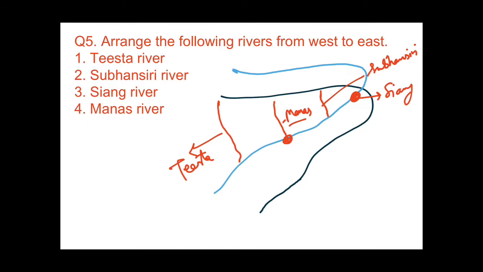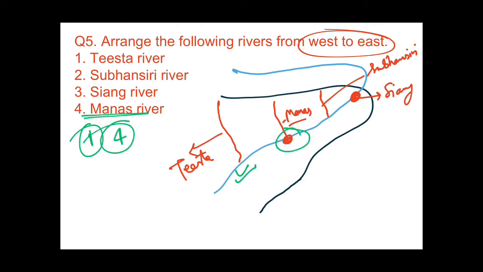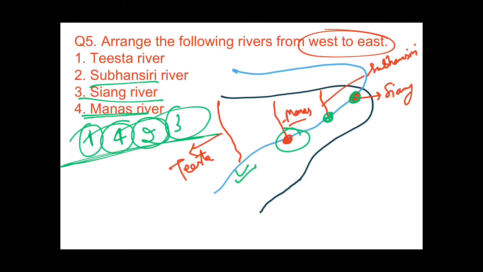So what would be the answer? They have just asked us west to east. So in the west, first of all, this is Teesta, so this would be 1, and then second would be Manas, that is 4. Third would be Subhanshri, that is 2, and fourth would be Siang, that is 3rd. So the answer would be 1, 4, 2, 3.